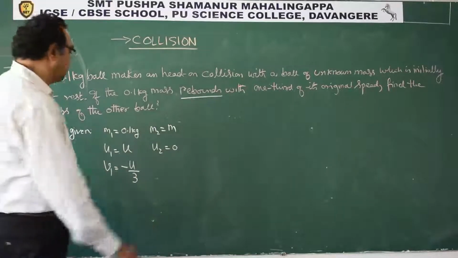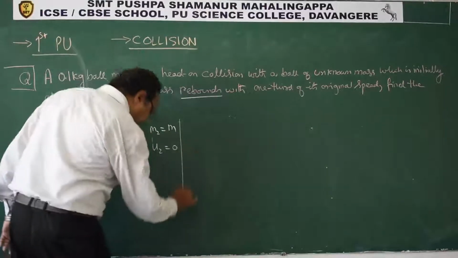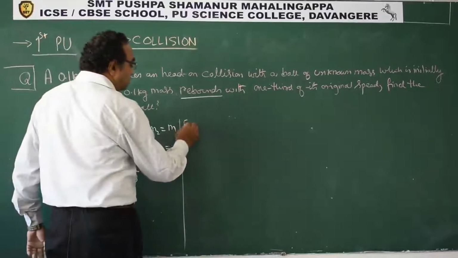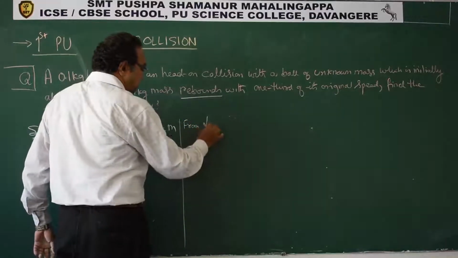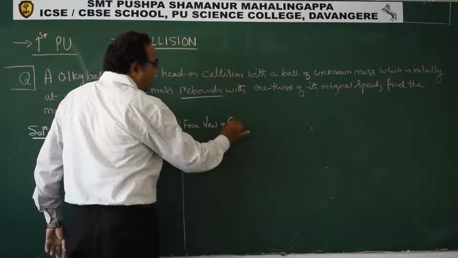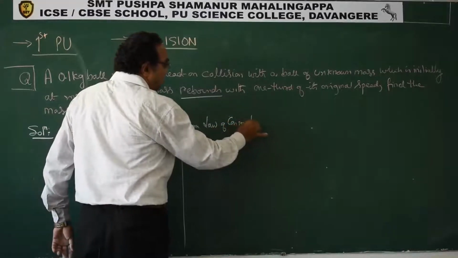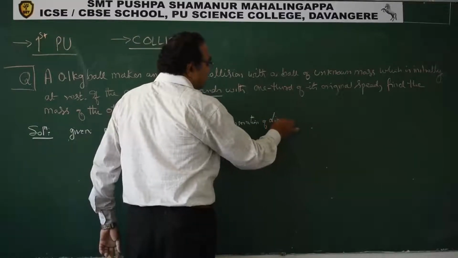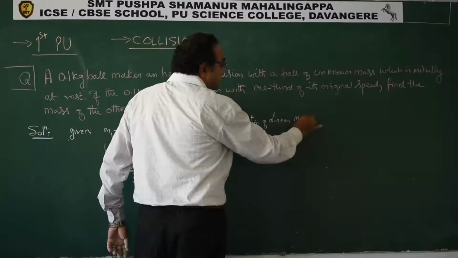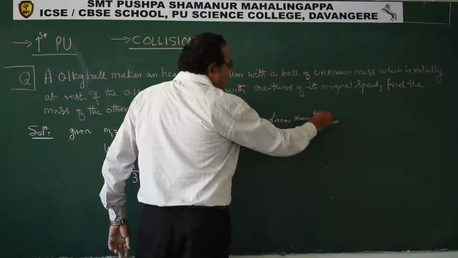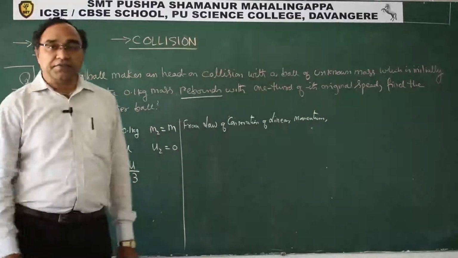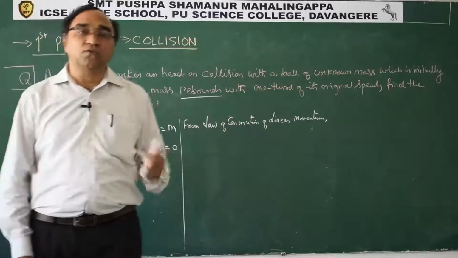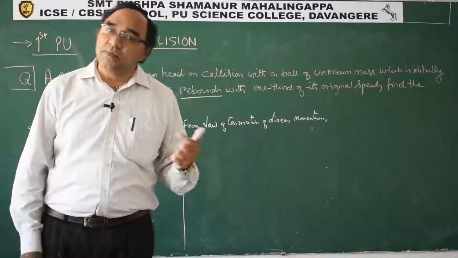So now what we can do, this is the data which is given to us. Now from the law of conservation of linear momentum, because any kind of collision is there, whether it is elastic collision or inelastic collision, it is known that linear momentum will be conserved.